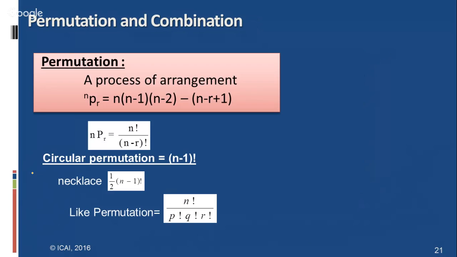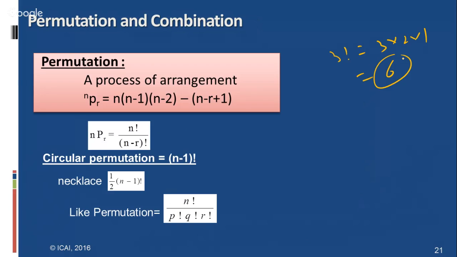The factorial means, suppose I write 3 factorial, it means 3 into 2 into 1, that is 6 ways I can arrange the things. The permutation is the way of arranging, selecting smaller or equal number of persons or objects from a group of persons or collection of objects, with due regard being paid to the order of arrangements or selections. Here, order of arrangements or selections is called permutation.